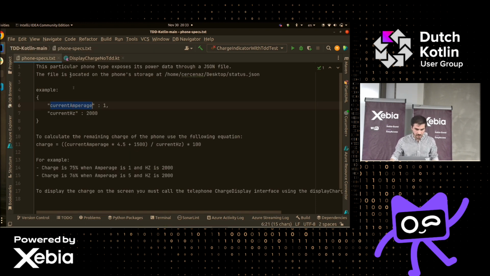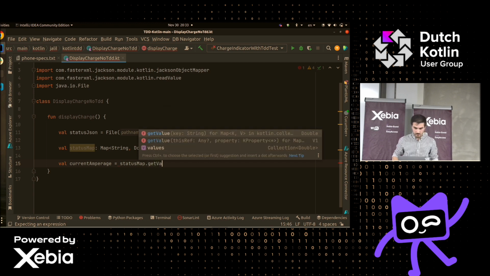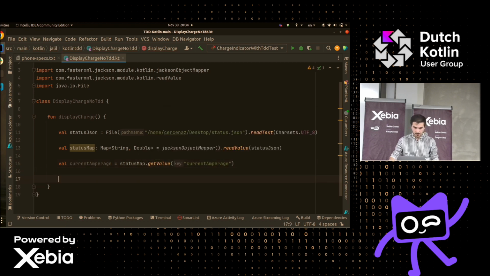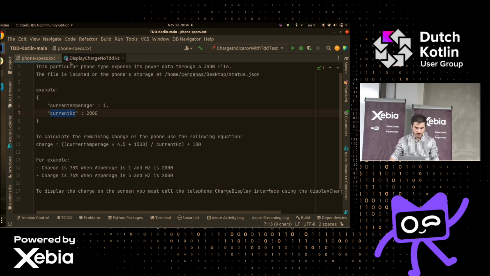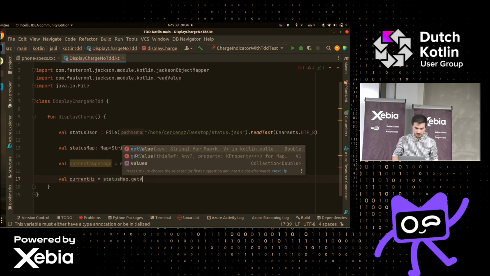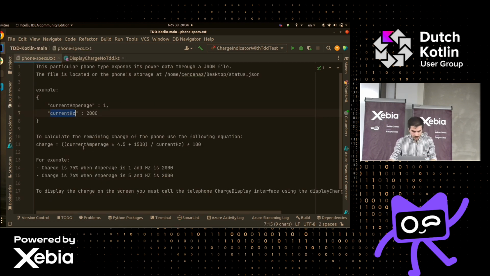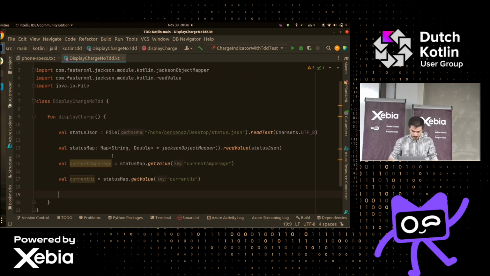What was the name of the two variables? Current amps. Let's call it like this. Current amps, and then status map, get value. That, and then click this one out. Status map, value. Cool. Now we have the two values, and now real quick, let's copy the equation right here and start implementing it.